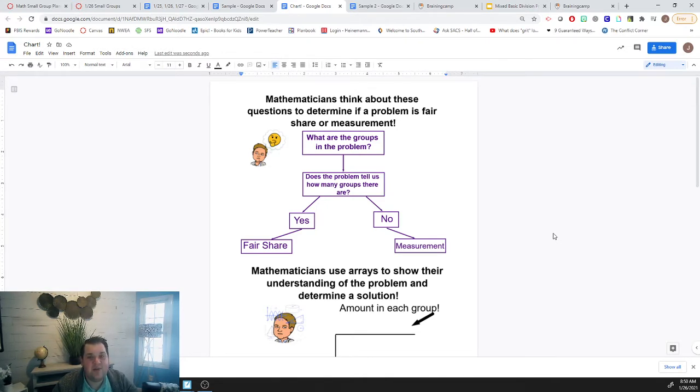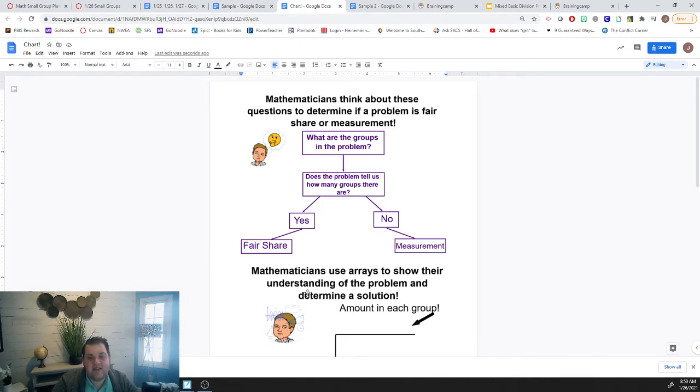So for small group, we're going to continue to think about fair share and measurement problems. We're going to think about using this chart as well to help us determine if it's fair share or measurement. So that when we're not sure after reading a problem it's fair share or measurement, we can think about these questions. The first is, what are the groups in the problem? The second is, does the problem tell us how many groups there are? And after we're able to say yes or no to that, we should know what type of problem it is. It's either fair share or measurement.